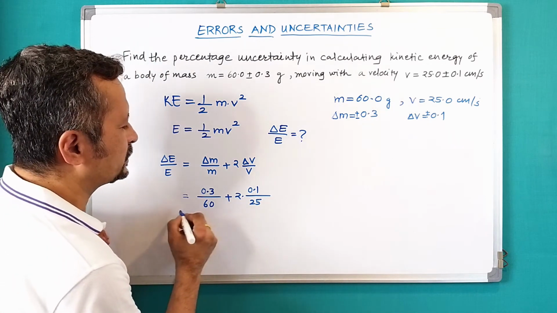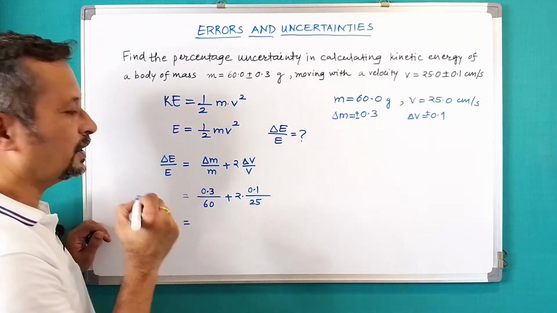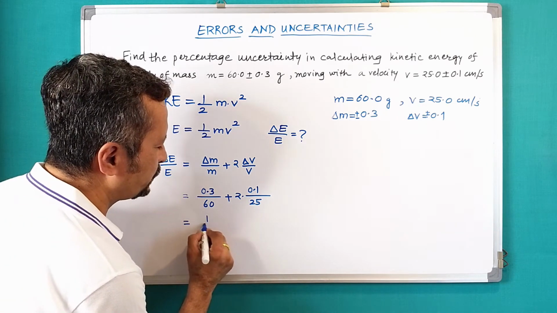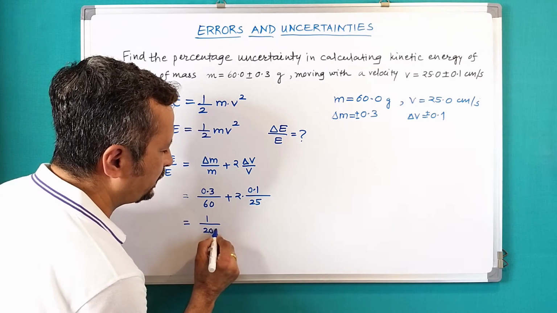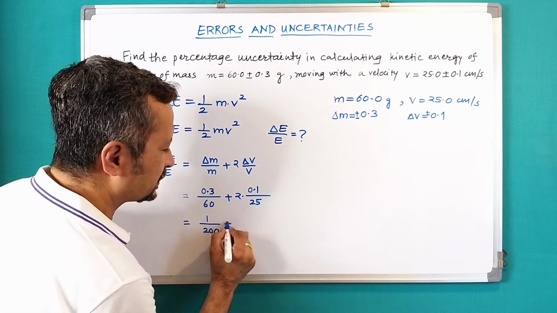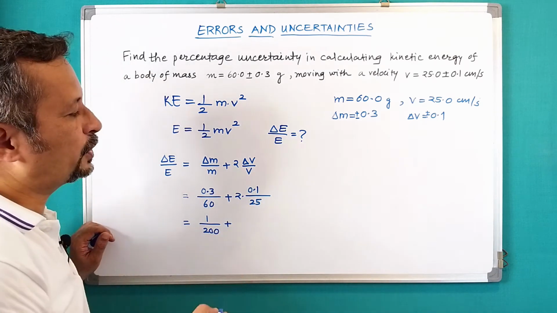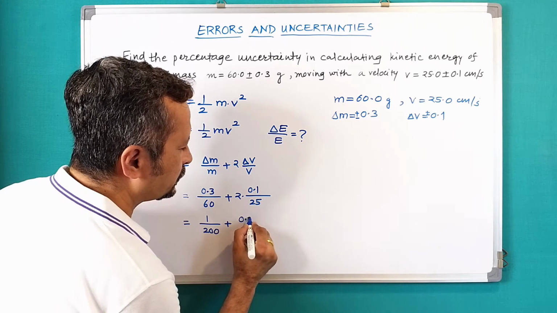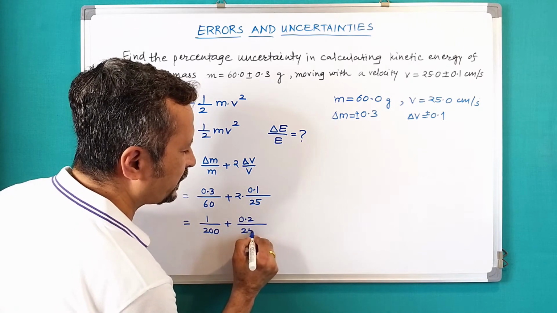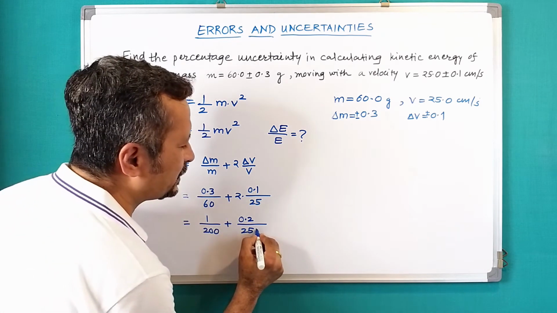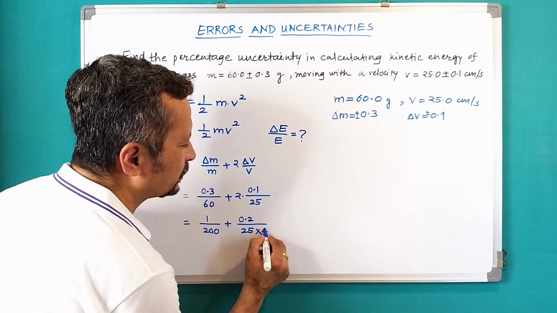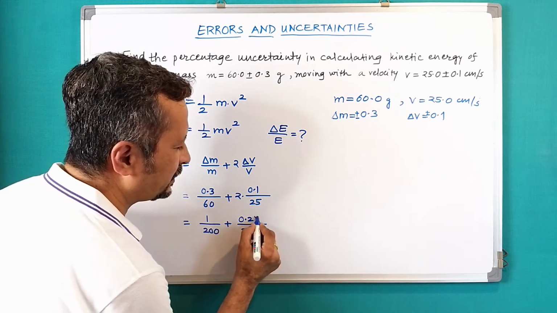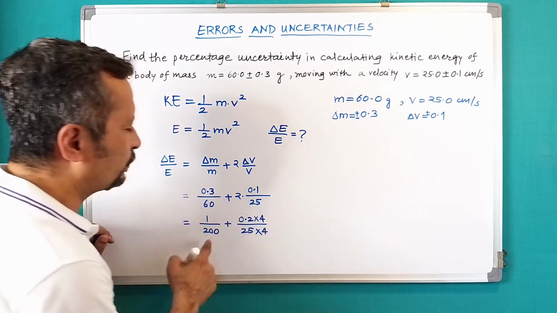So then how do we do this? This would be 0.3 upon 60, so that would be 1 upon 200, plus this would be 0.2 upon 25. To make the calculation simple, I'll multiply this by 4, so that makes it 100 here, and here also I'll multiply by 4. What about this?